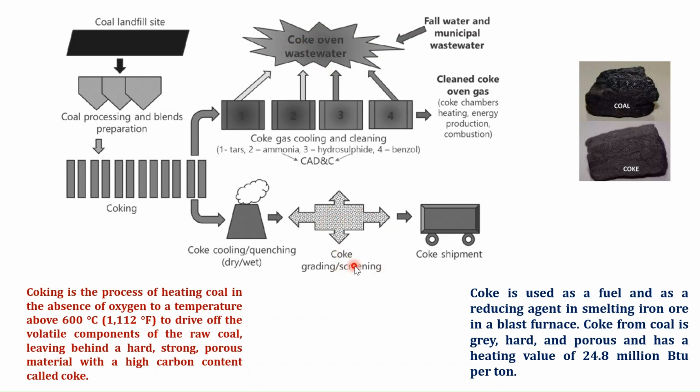The coke which is formed here is utilized as a fuel and as a reducing agent in smelting iron ore in a blast furnace. This coke is grey, hard and porous in nature, and it has a heating value of 24.8 billion BTU per ton.